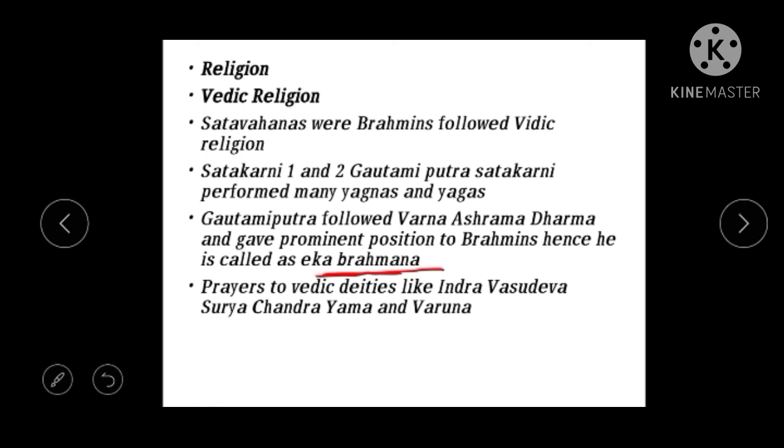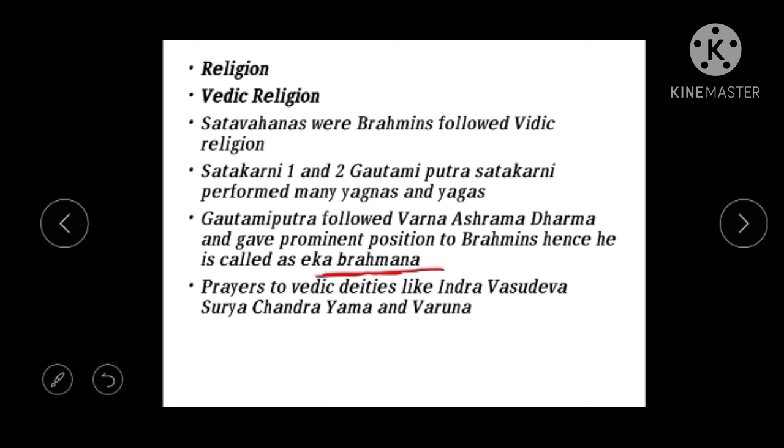At this time we see prayers to Hindu deities or Vedic deities, like Indra, Vasudeva, Surya, Chandra, Yama, and Varuna. These were the prayers offered to the deities during the Vedic religion in the Satavahana period.